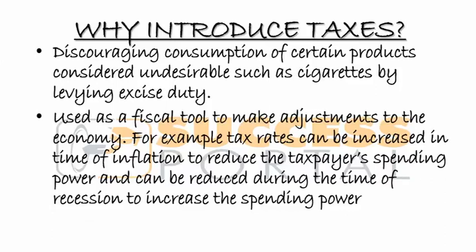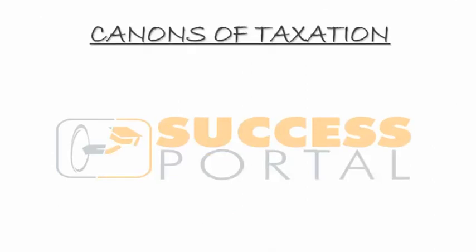Koma ikakhala kuti it's time for recession, what they do, they reduce taxes so that it encourages people to spend because they have a lot of disposable income. So if they have a lot of disposable income, it means a lot of companies will be producing. That way, it is enhancing the economy of the country. So it is acting as a fiscal tool to adjust the economy. All right. So that's it.